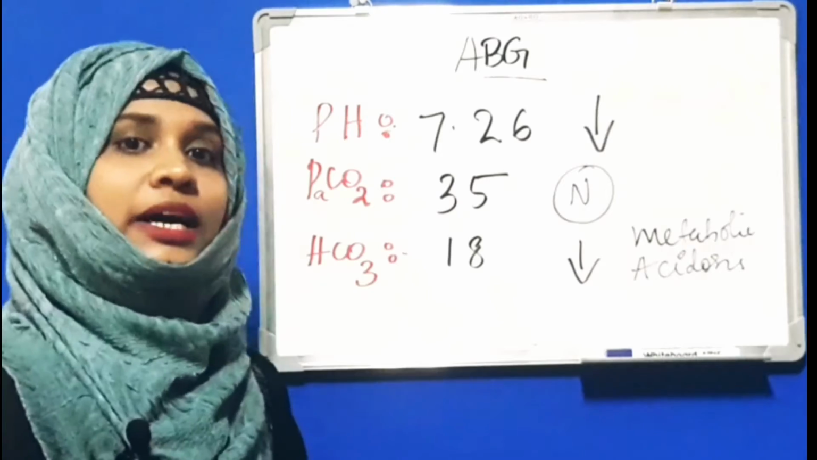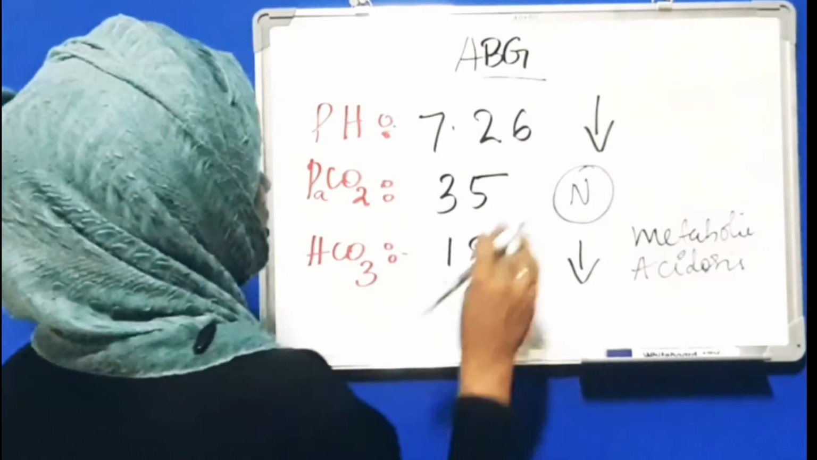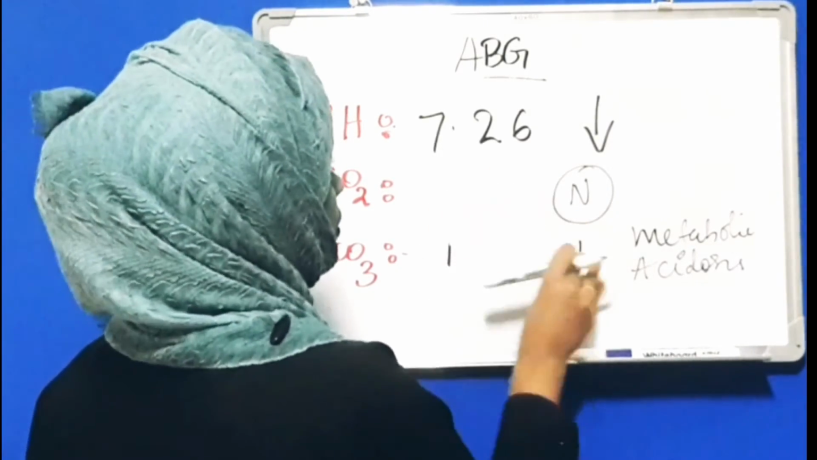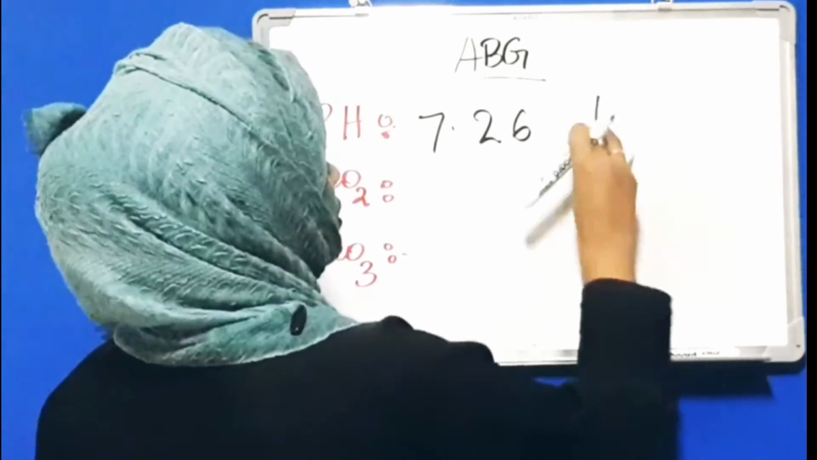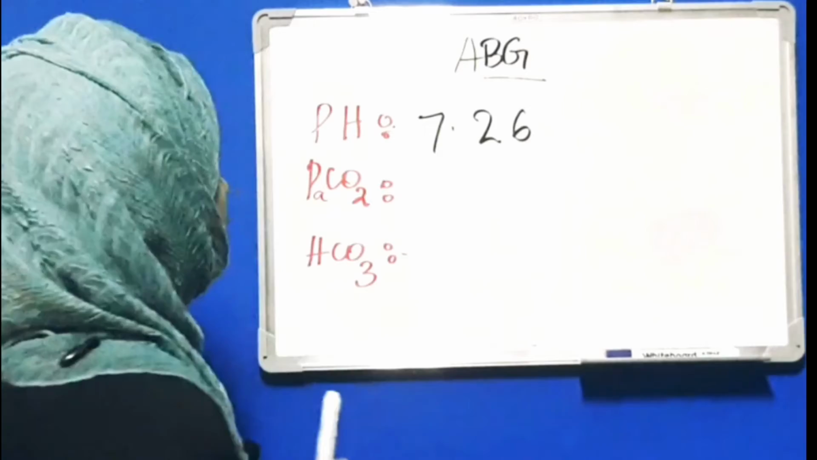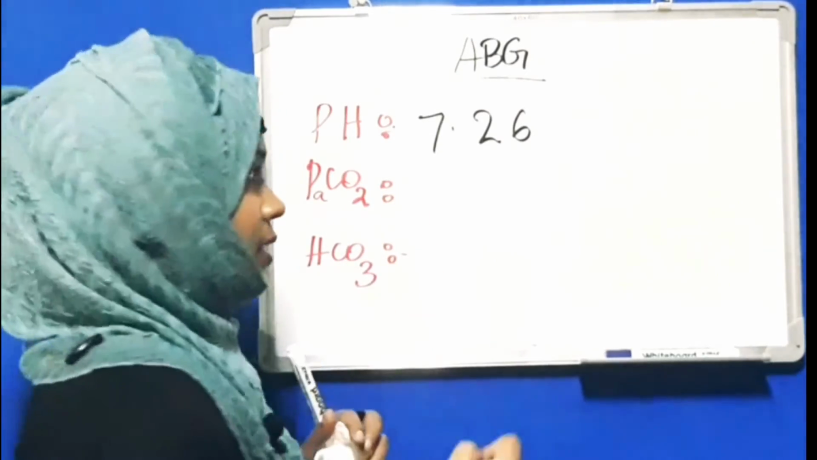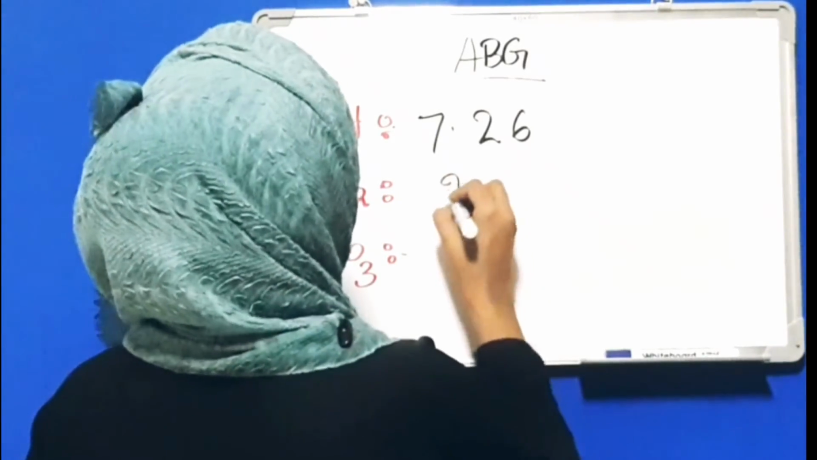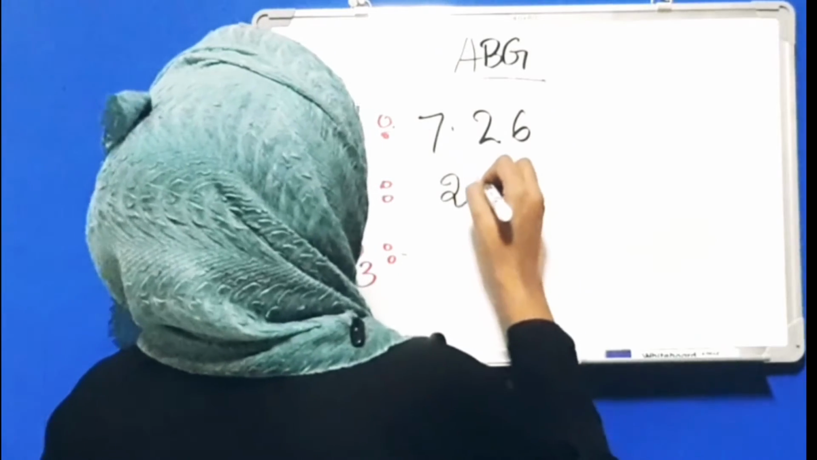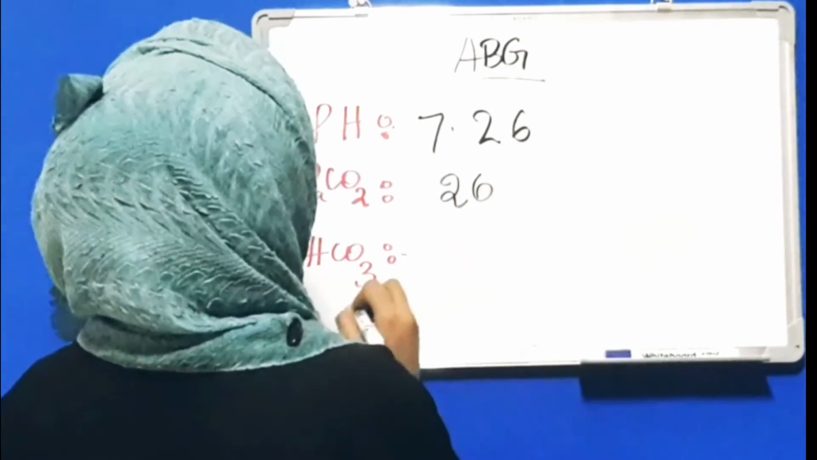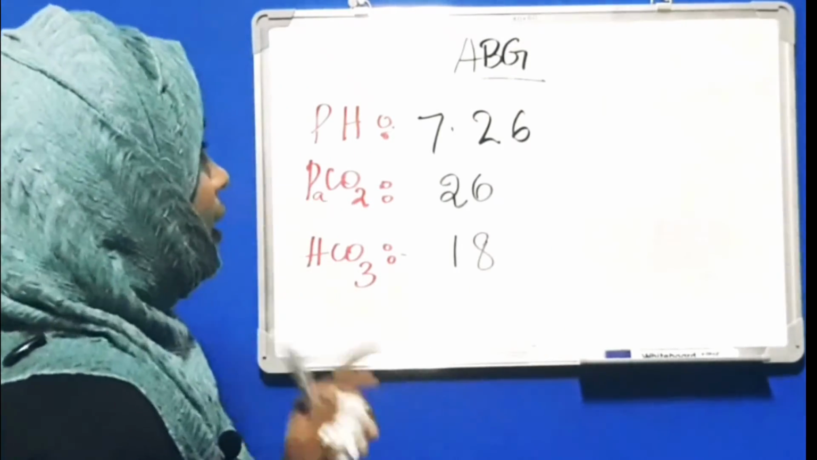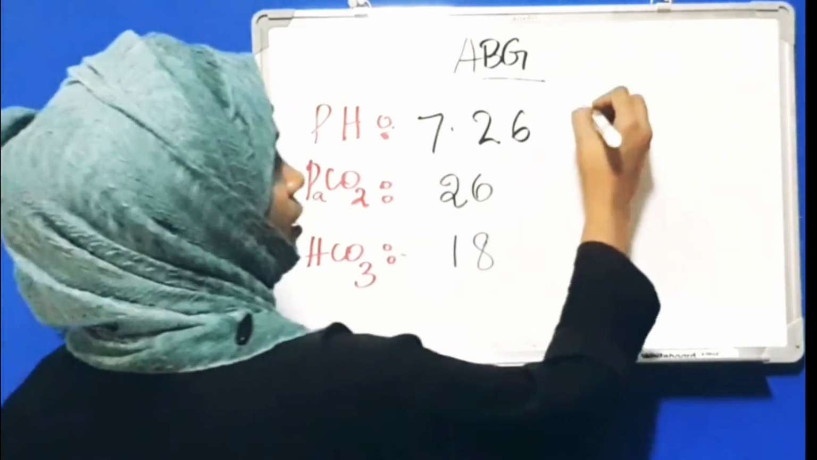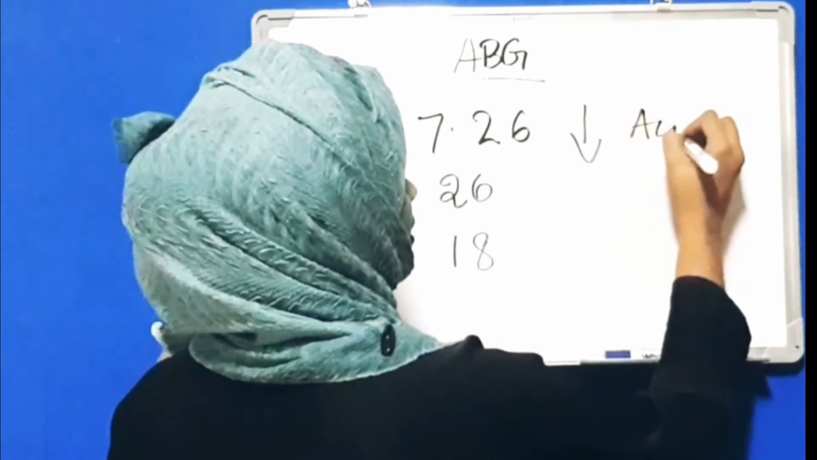Next we will see a partially compensated metabolic acidosis. So the pH is 7.26, PaCO2 is 26, bicarb 18. Here the pH is low, so this is acidosis again.